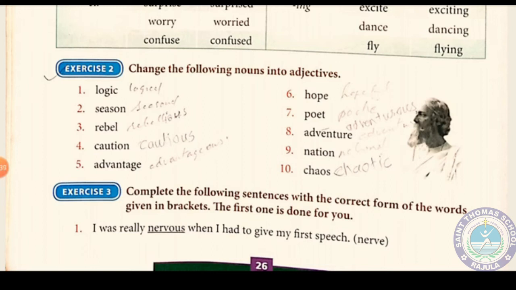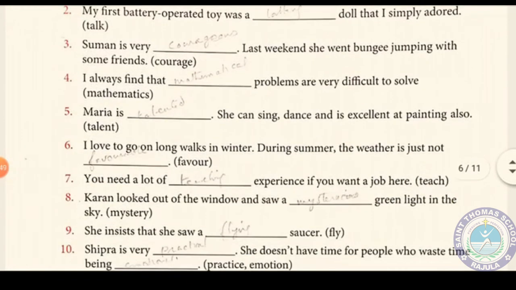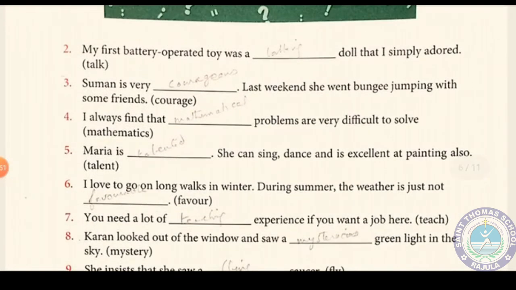In exercise 3, we have to complete the following sentences with the correct form of the word given in the bracket. We have to change the given word into an adjective and fill in the blanks. The first one is given to you, and the second one is: my first battery operated toy was a talking doll.